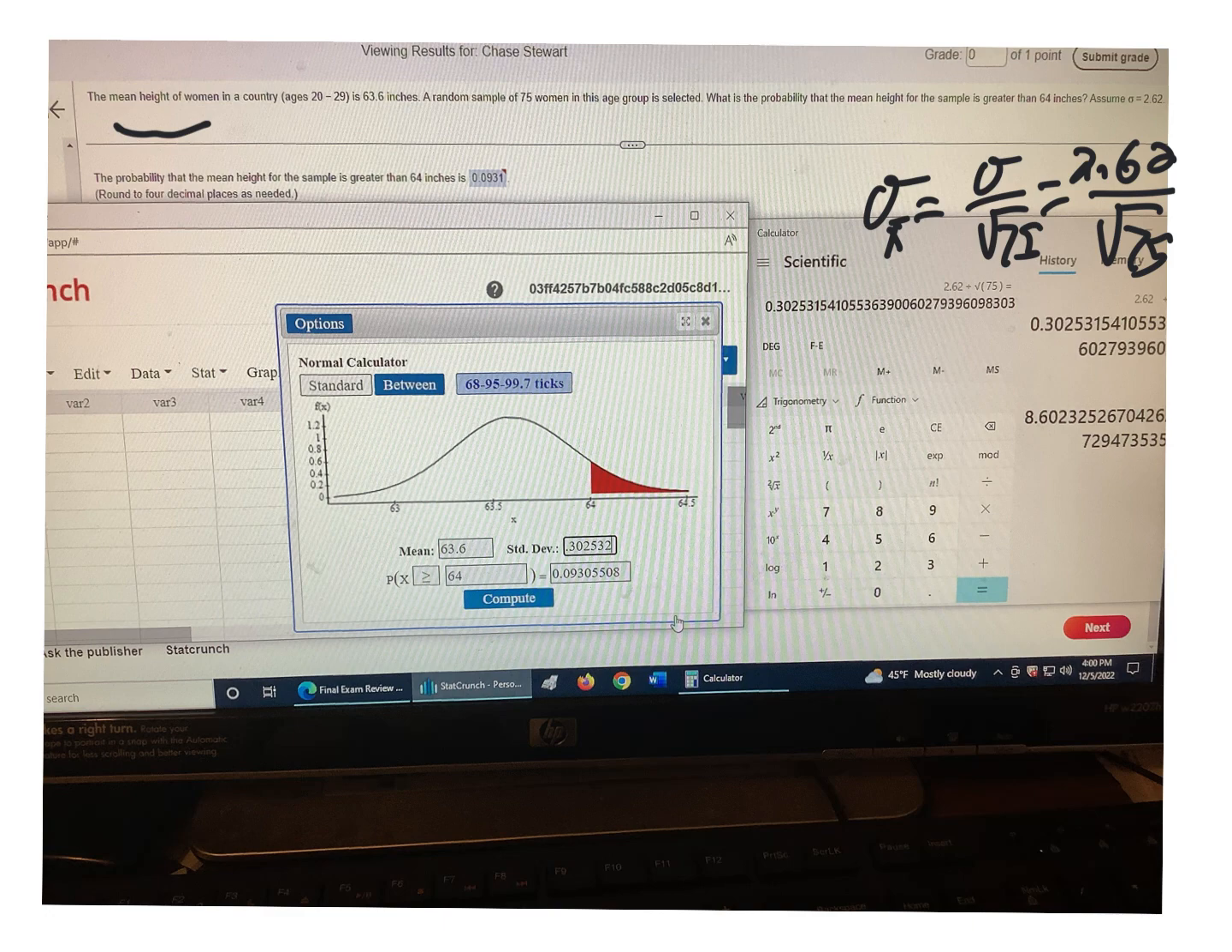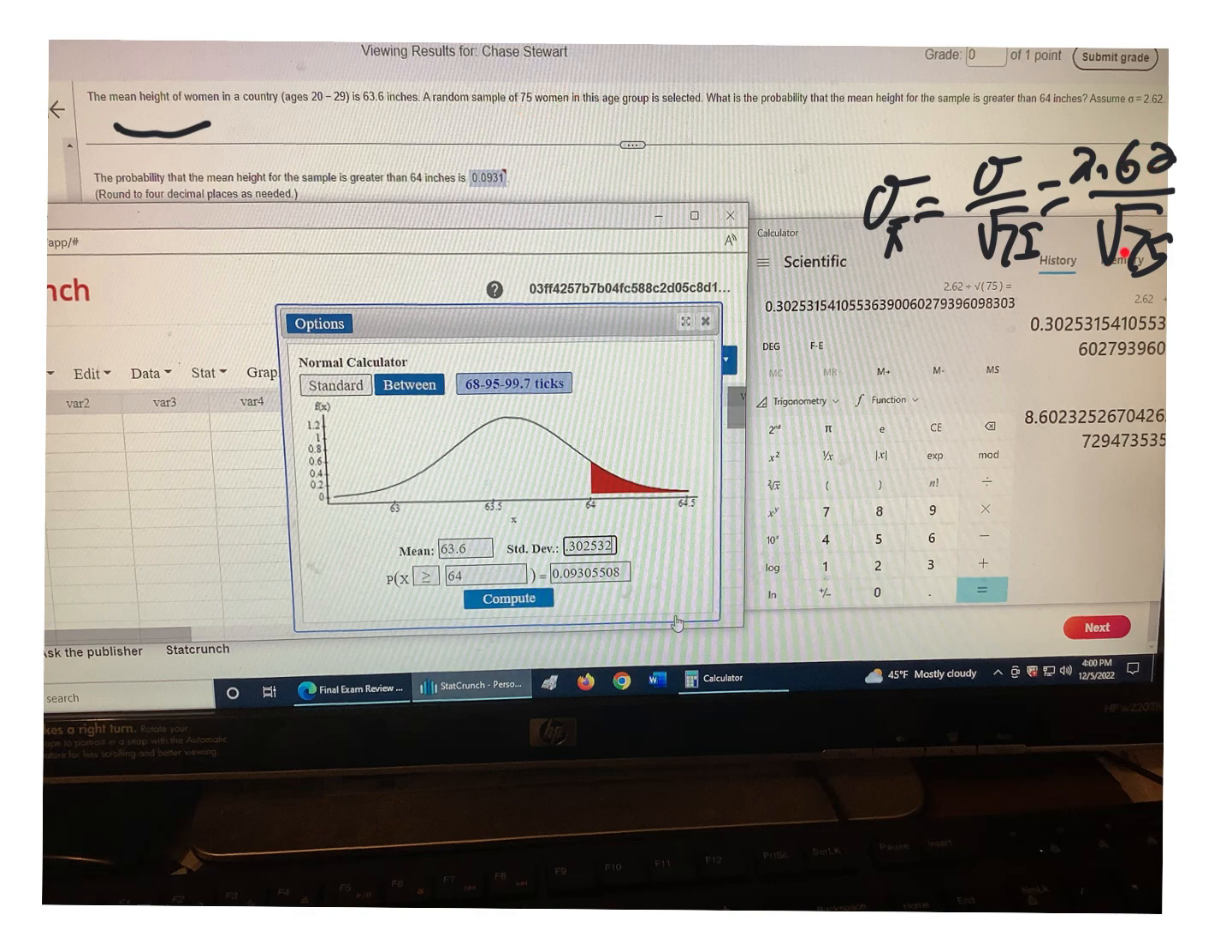I like using StatCrunch. So I open up StatCrunch, click on Stat, Calculators, and open the normal calculator. They give us the mean of the population, 63.6. To get the standard deviation for a sample, you have to take sigma and divide it by the square root of n. So sigma for the population, 2.62, divided by the square root of 75.